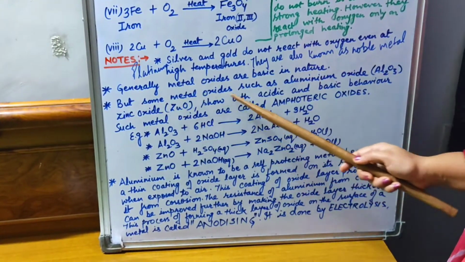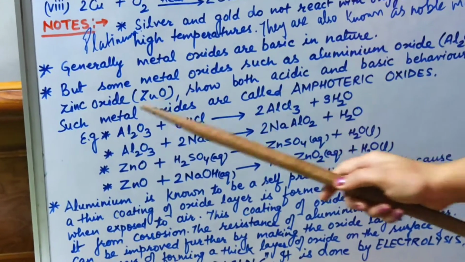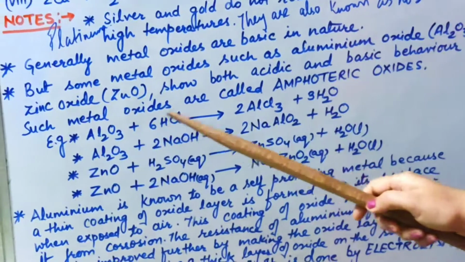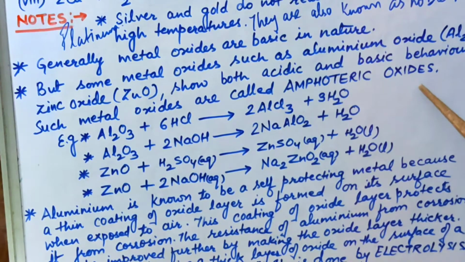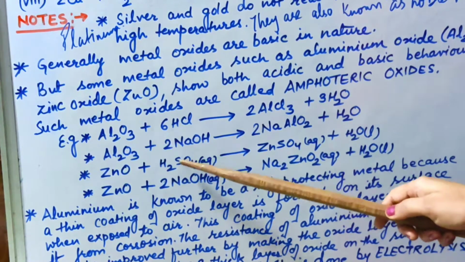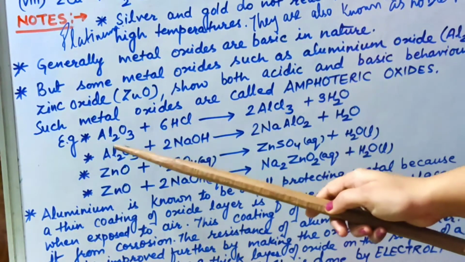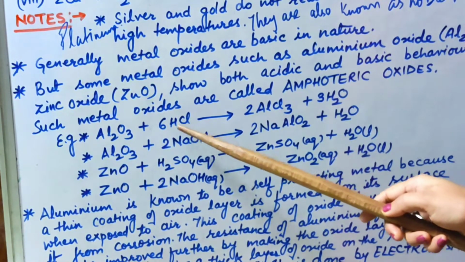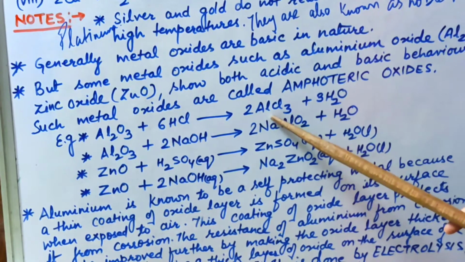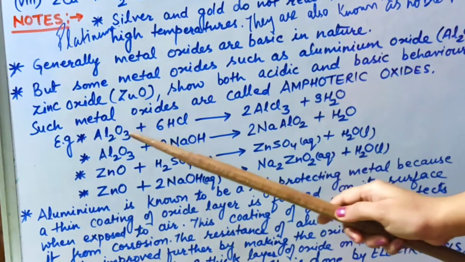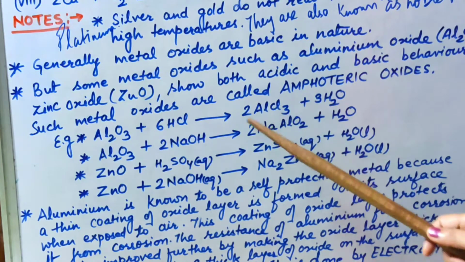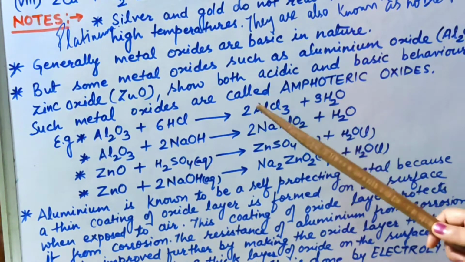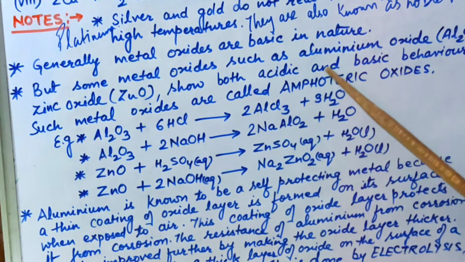See, some metal oxides such as aluminum oxide and zinc oxide show both acidic and basic behavior. Such metal oxides are called amphoteric oxides. I have shown it with reactions also, so that you can understand it better. Aluminum oxide, when it reacts with an acid, hydrochloric acid, will form a salt. You know that whenever an acid and a base react, they tend to form salt and water is liberated. So the salt formed here is aluminum chloride, along with water.